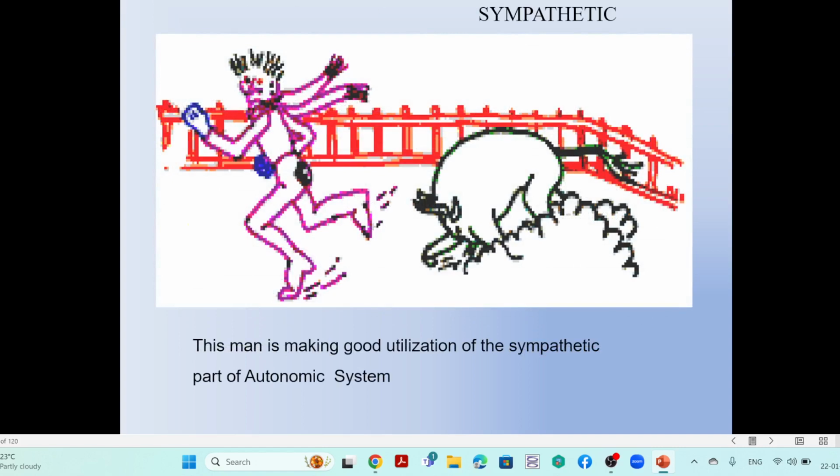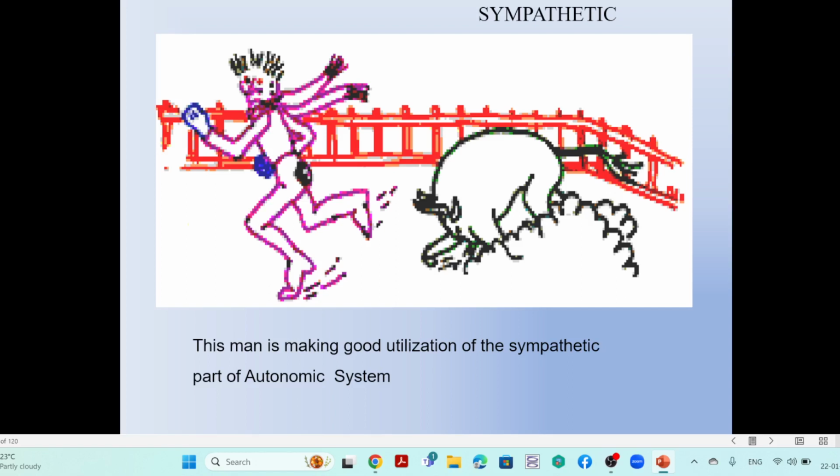Just you can observe this figure. So this person is running. Why is he running? Because the bull has followed him. So he got it in his mind, what is that? So the danger. The bull is irritating me, it will cause harm to me. So that is why I want to escape. I want to avoid this situation. How? So he starts to run.